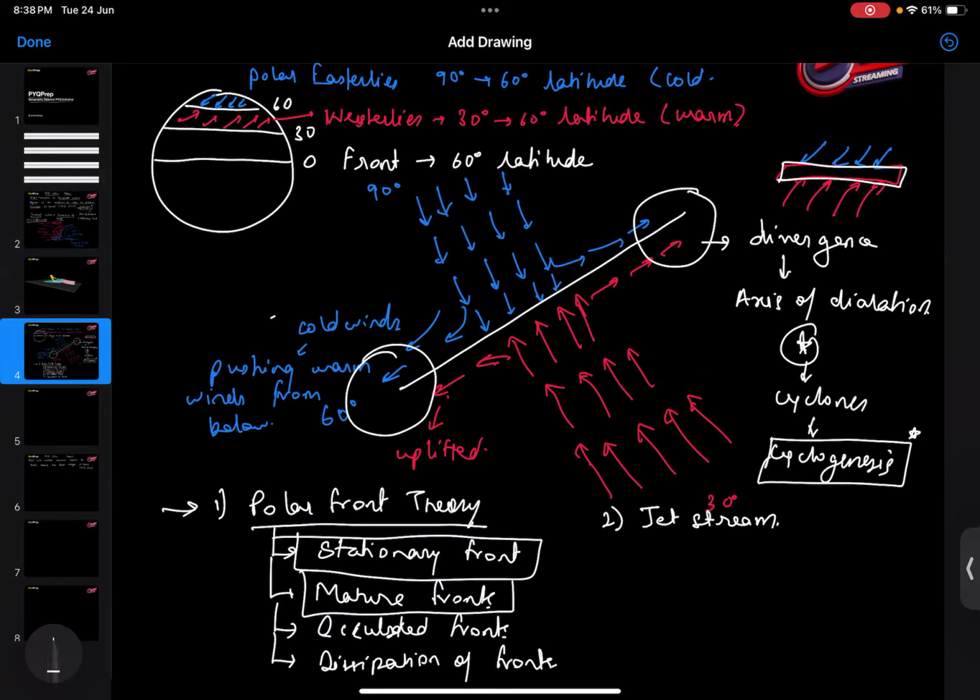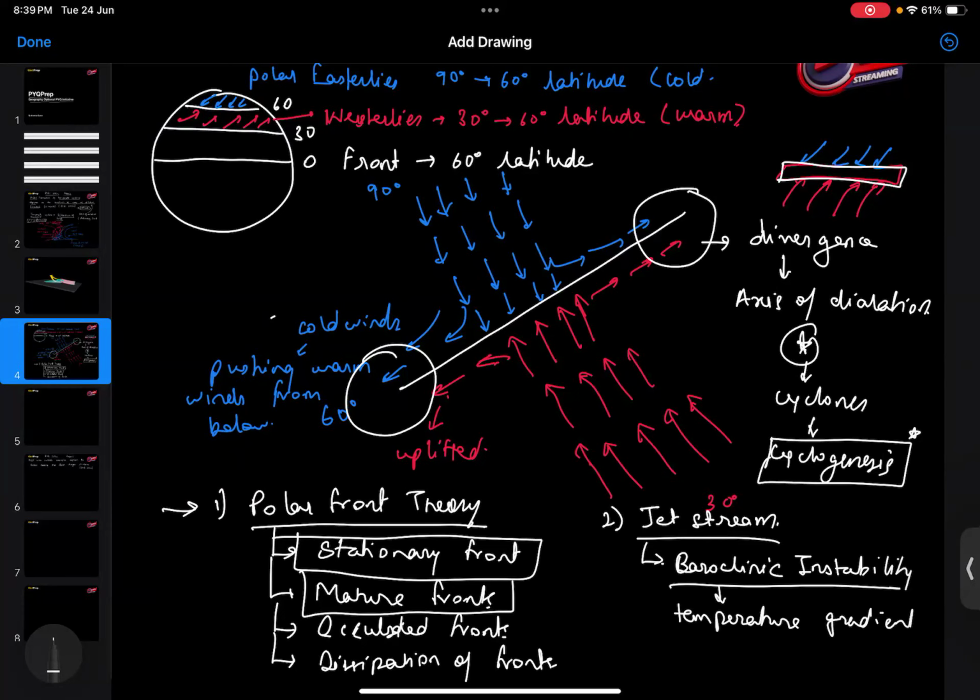This influence of the jet stream is also called baroclinic instability, where the baroclinic instability concept explains well the temperature gradient present in the atmosphere, or the troposphere, which helps in the formation of sharp changes in temperature and pressure, which is suitable for the formation of these temperate cyclones.